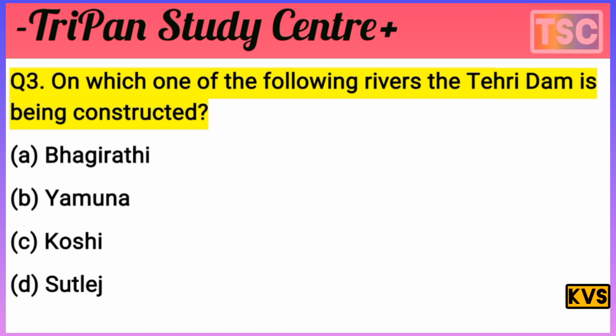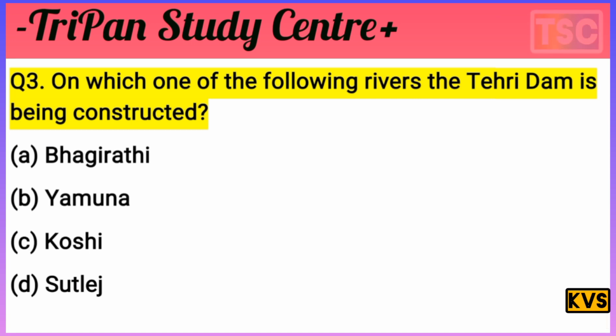The options are the most important. Choose one option from the four options. One here is correct. Which is the correct one? Choose. I give you a few seconds to test your knowledge. You must have a thought of your answer. Let's see what our answer is for this question.